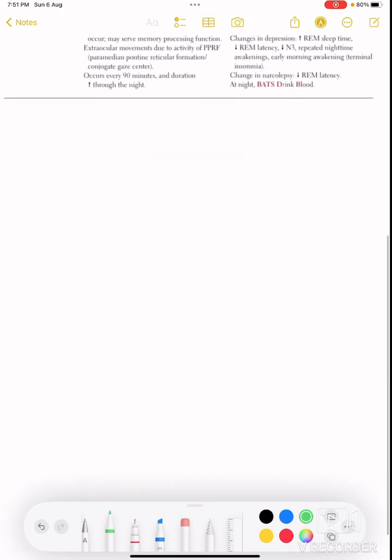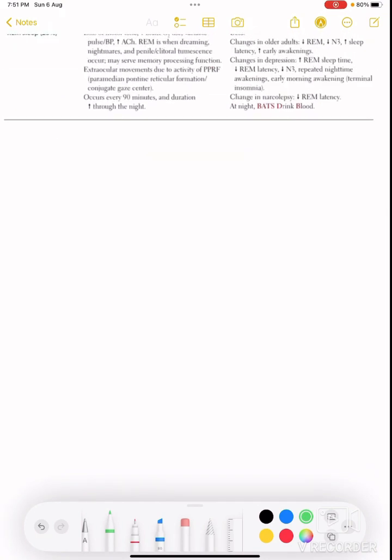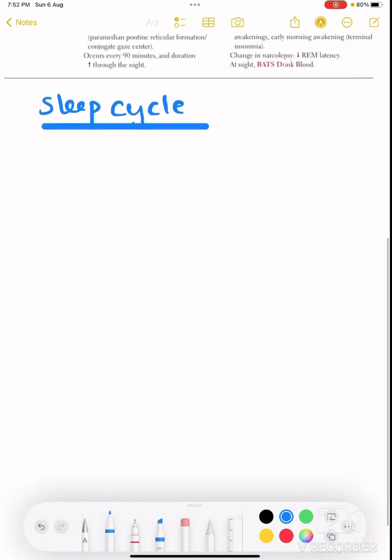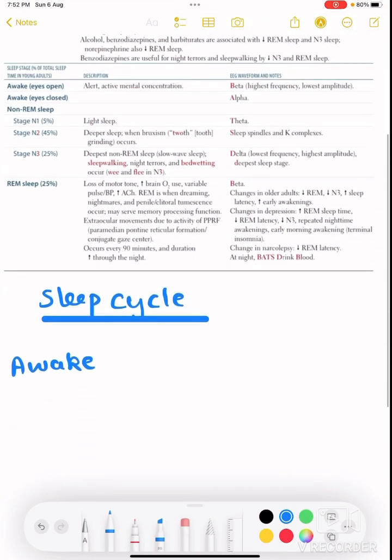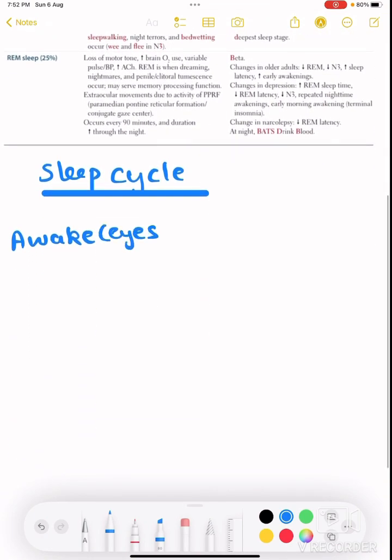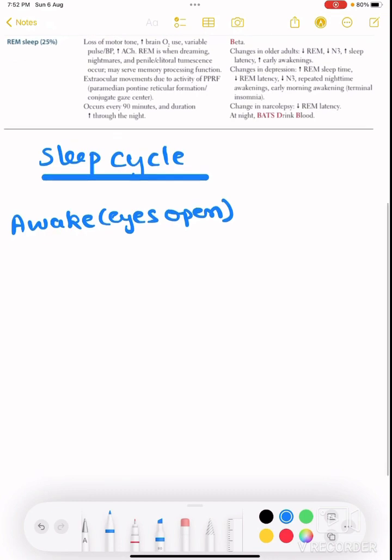First of all, we are going to study the waves. Before that, we have to know what the components of the sleep cycle are. For example, I'm teaching you right now, I'm making this video, so while I'm making this video, I am awake. While I'm awake and my eyes are open, this is the first stage that we go through from the awake position to a sleep cycle.